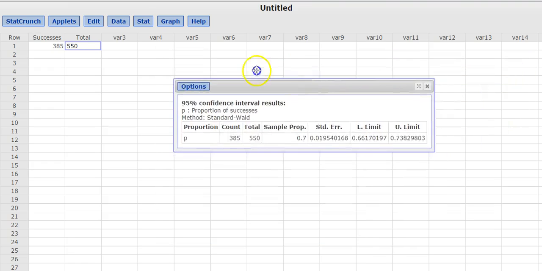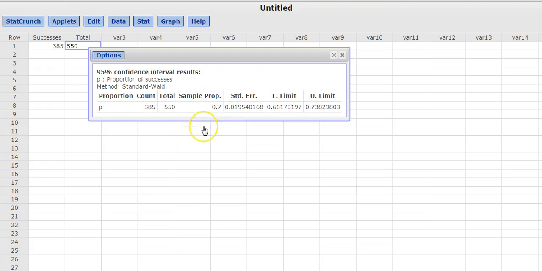And there you are. You can see that it gives you the proportion, which is 0.70, the standard error, and the upper limit and the lower limit of the confidence interval. So we see that the confidence interval is between 66.2% and 73.8% of the chemical companies in the U.S. that are certified. And we know that 90% of companies in Canada in the chemical industry are certified, so the U.S. proportion is lower. And that's all there is to it.